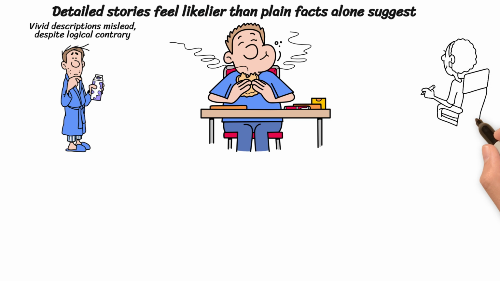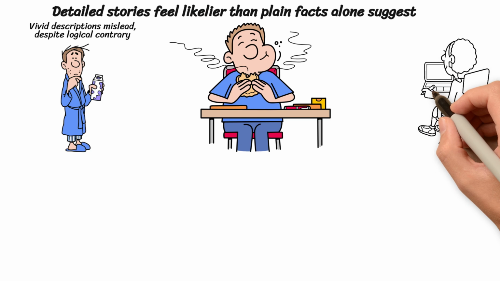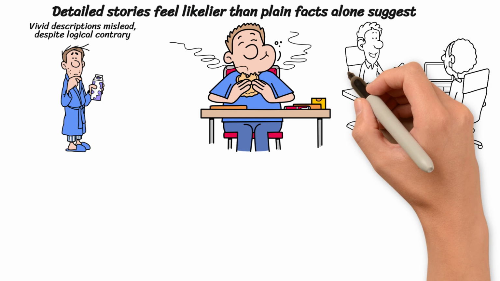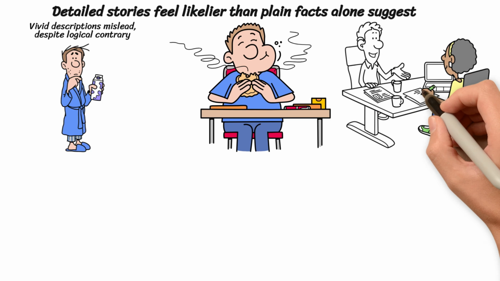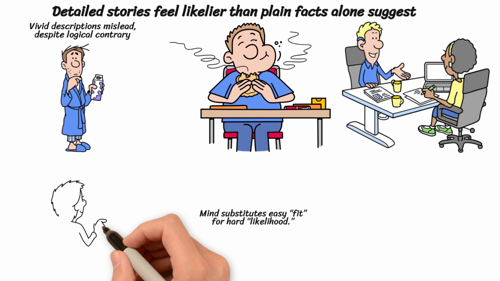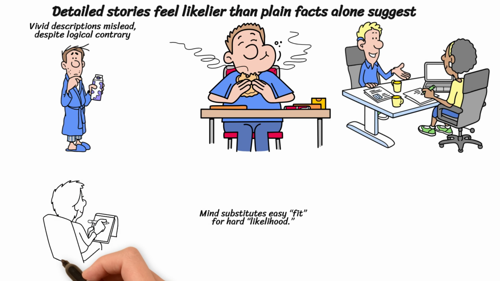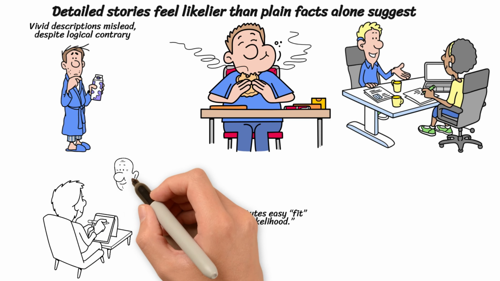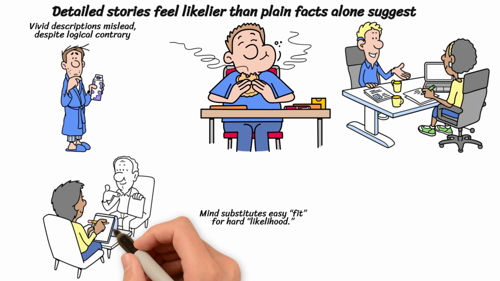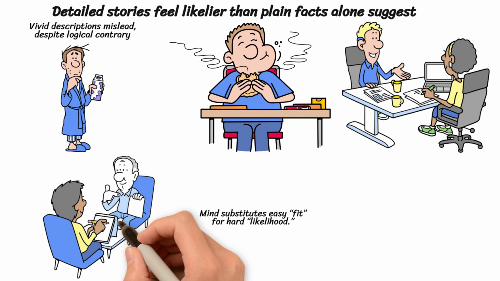Consider the Linda problem, where a woman described as politically engaged is given a less likely combined identity. Most people choose the detailed option, even though a conjunction cannot be more probable than its parts. This pattern illustrates how the mind substitutes an easier question, does it fit, for how likely is it? Once this substitution occurs, reasoning becomes stubborn, and correcting it feels like an attack on intuition.